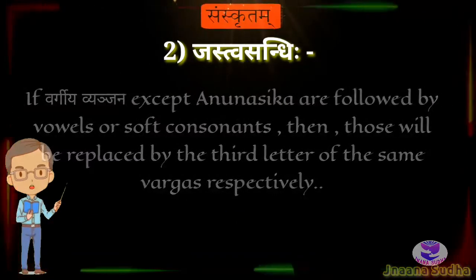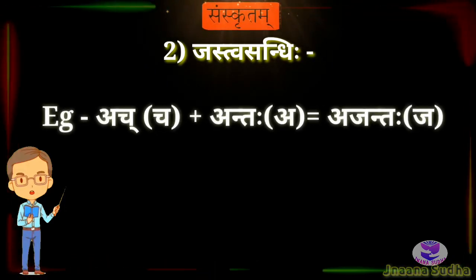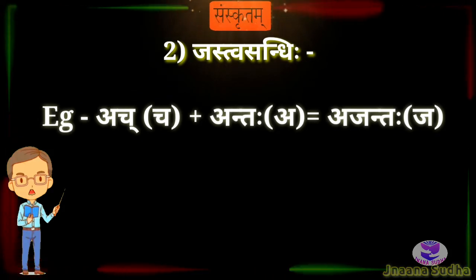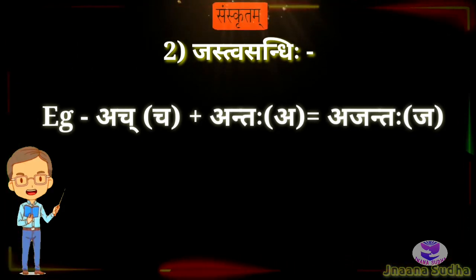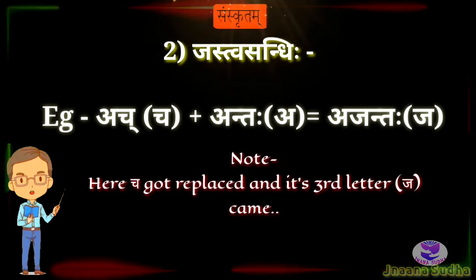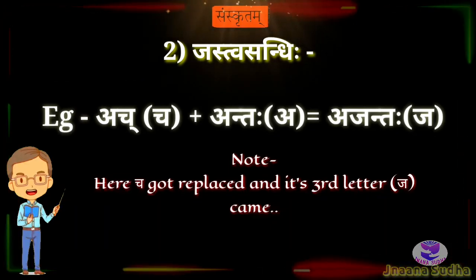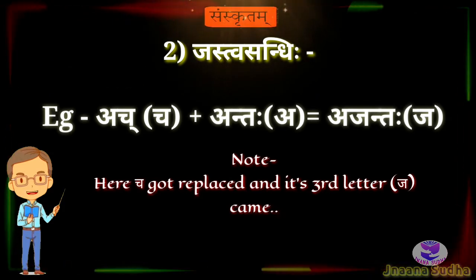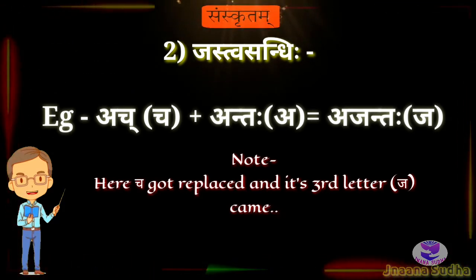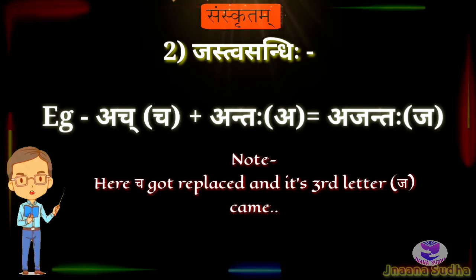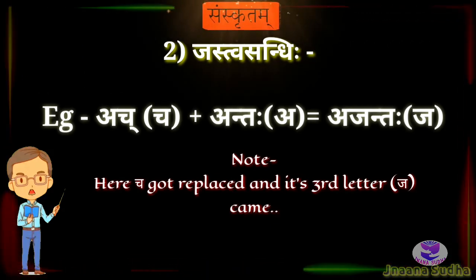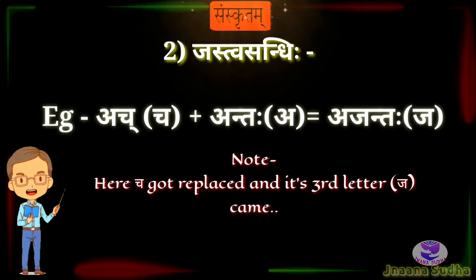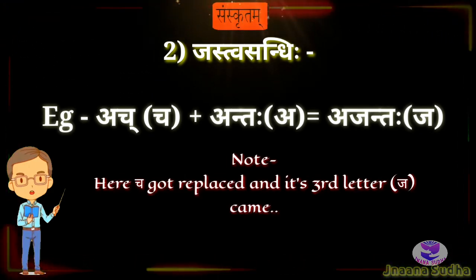The first one is Ach plus Antaha, Ajantaha. In Purvapada, Chakara is the letter. Akara is the Uttarapada letter, Antaha. After becoming a Sandhi, Ajantaha we are pronouncing. Cha, Cha, Ja. Jakara is the third letter. That's why Chakara will be replaced and the Jakara will come. The third letter of the same Varga will come.